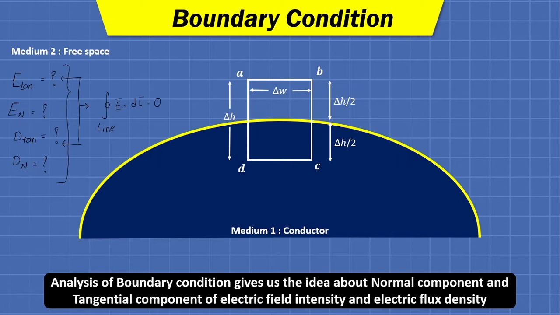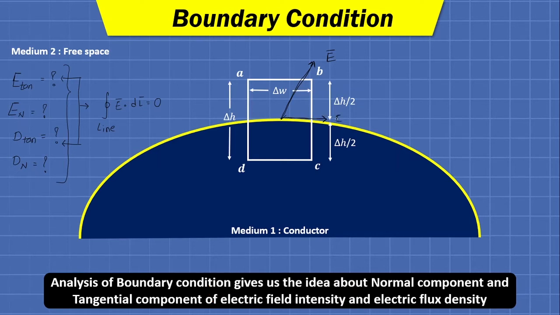Now assume that we have the direction of field intensity like this. It is fine that delta W is the width and delta H is the elementary height of the rectangle, but there are a number of conditions by which we can put this rectangle, and we must put it so that its width is parallel to the tangential component of field.